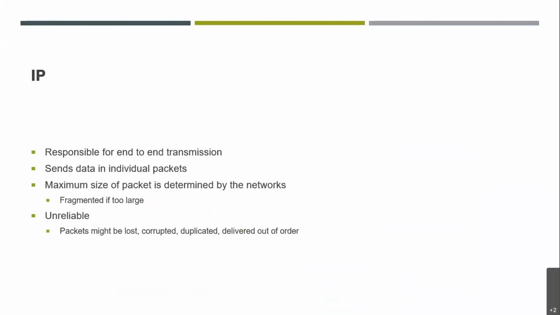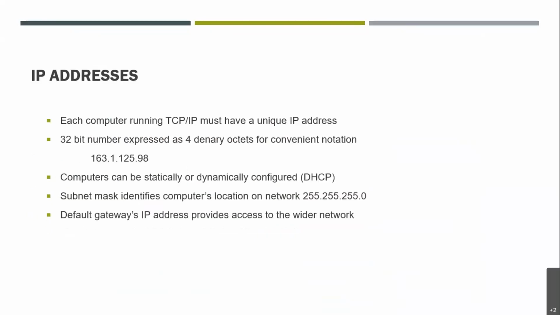The maximum size of a packet is determined by the network, and if a packet is too large, it is fragmented, right? And it is unreliable, that is, a packet might be lost, corrupted, duplicated, or delivered out of order, right? So all these things are calculated with the help of IP only. We can only track whether the packet has reached there or not with the help of IP. So the IP address plays an important role.